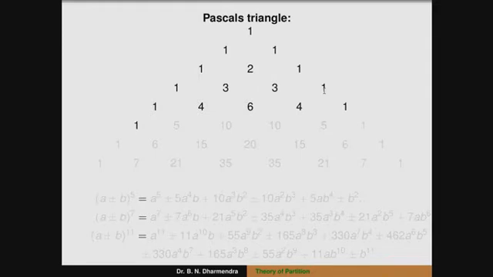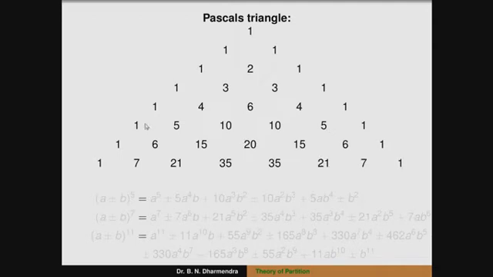That is 1, 5. Next, we can easily find the terms by adding these two terms again. That is 10. Again, 4 plus 1, that is 5, 1. Similarly, we can easily predict (a plus or minus b) to the power of 6. That is 1, 6, 15, 20, 15, 6 and 1. Again 1, 7. Next is (a plus or minus b) to the power of 7: 1, 7, 21, 35, 35, 21, 7, 1.